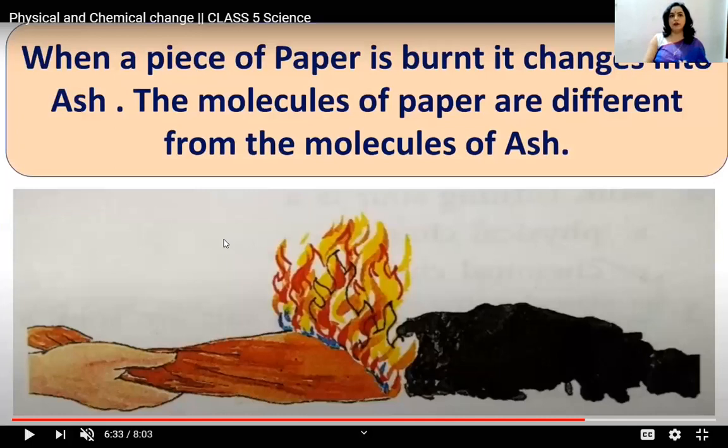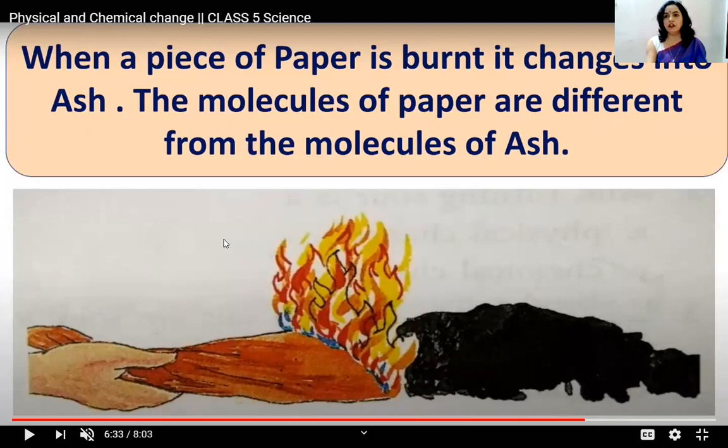Now, one more example you see. When a piece of paper is burnt, it changes to ash. If you burn a paper, it will convert to ash. The molecules of paper are different from the molecules of ash. That you people are very well aware. When you feel the ash, it is black in color, okay?